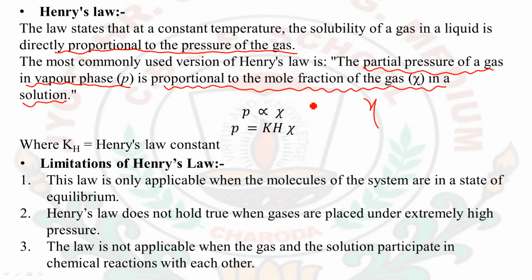Here the partial pressure, denoted by small p, is directly proportional to the mole fraction of the gas in the solution. On removing the proportionality sign, a constant is added, which is known as Henry's law constant.